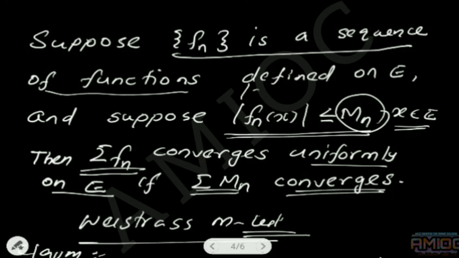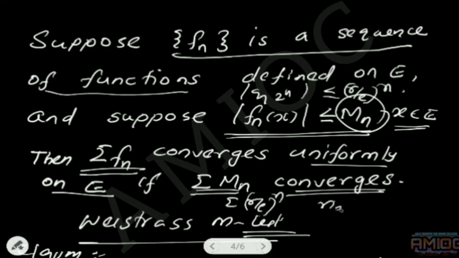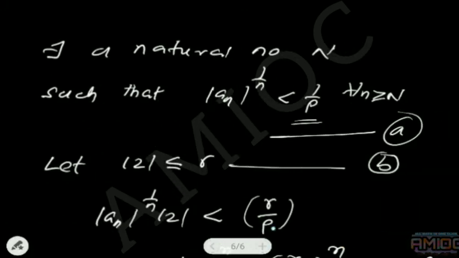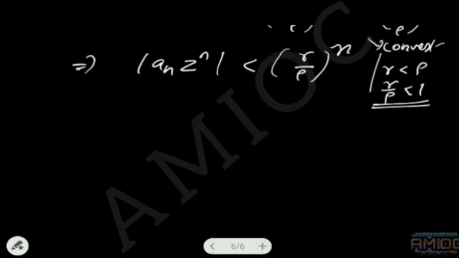We have mod an z power n bounded by r by rho whole power n, and summation of r by rho whole power n is convergent since r by rho is less than 1. Here fn is an z power n.